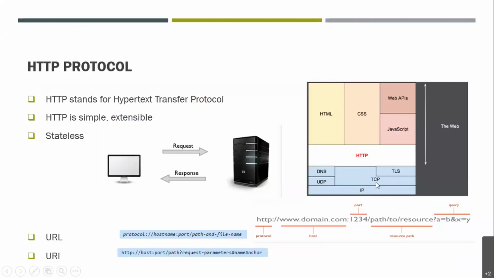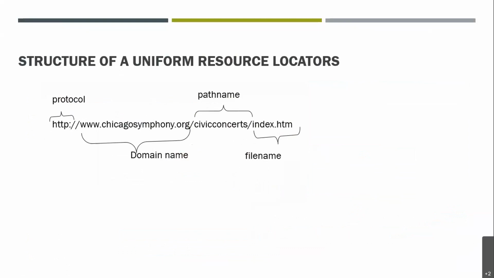DNS, TLS, all these things are accompanied in one layer. Then HTTP, that is the web application, works over here. We also have the uniform resource locator and uniform resource identifier. You can see protocol, host name, port, path, all these details. So in this way, when we give the entire address of the server, we can easily communicate. Here you can see the structure of the uniform resource locator. We have the HTTP protocol, then domain name, then path name and file name.